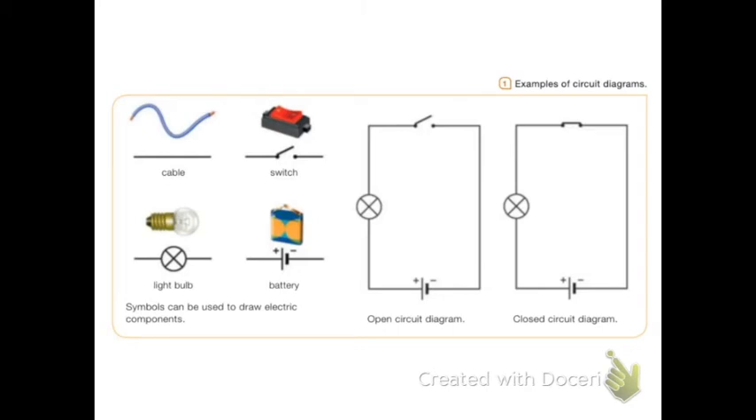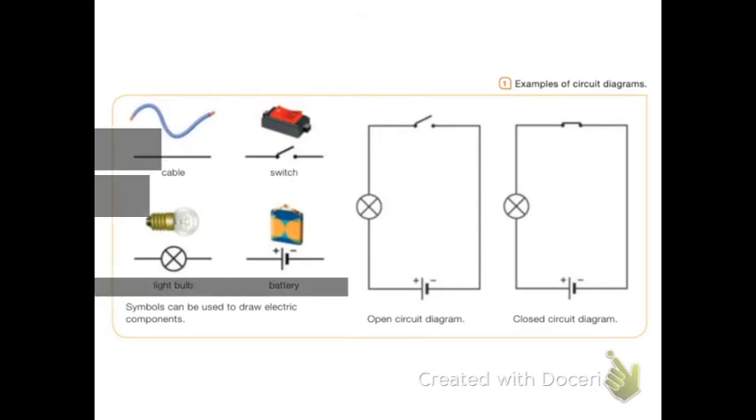And as it says, symbols can be used to draw electric components. And here you've got an open circuit diagram because the switch is off at the moment, and a closed circuit diagram with the switch being on, as you can see in the top.